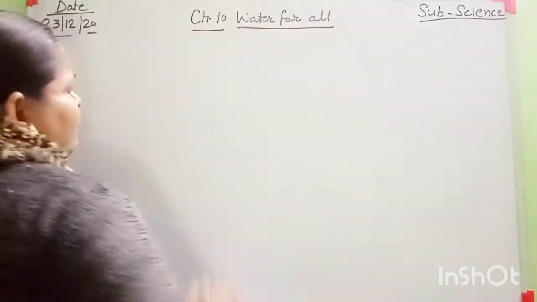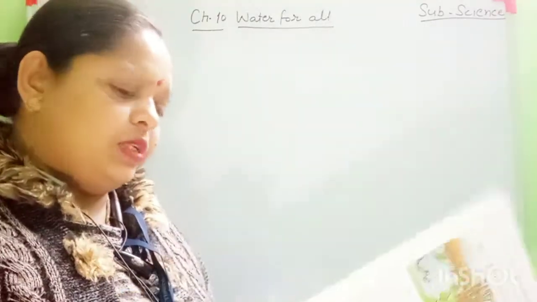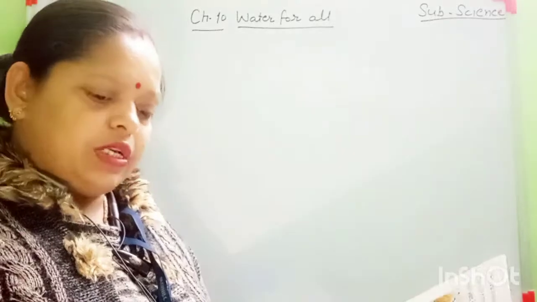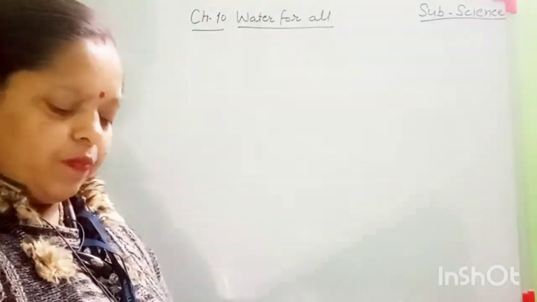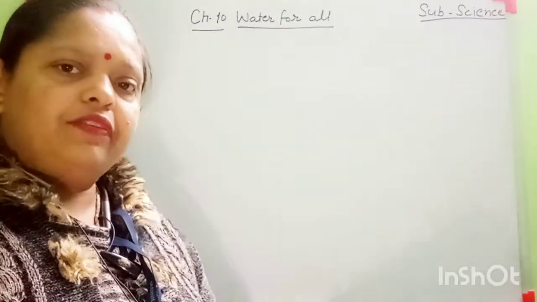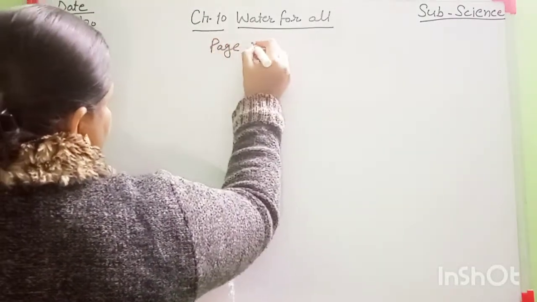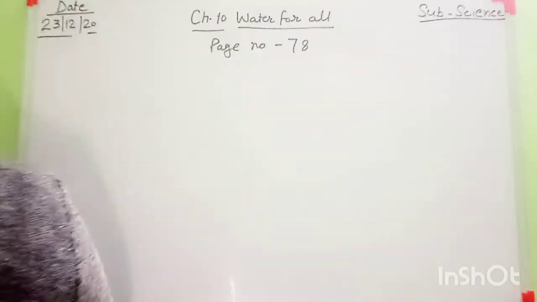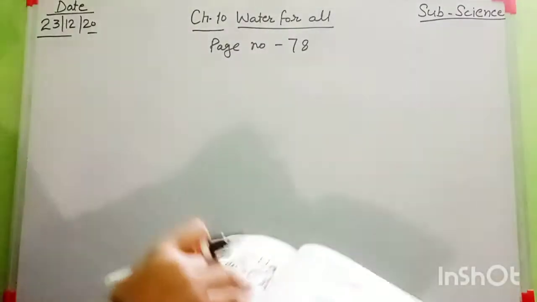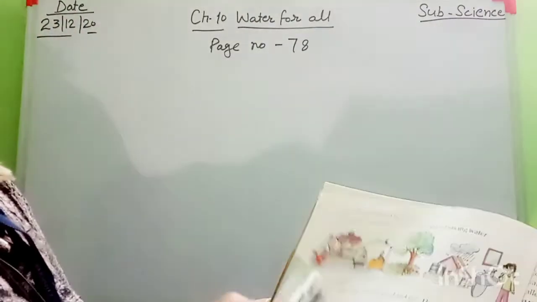First two pages, I think your reading and explanation is done now. So students, open your science book. Page number 76 and 77 is done. Today, everyone open page number 78 to page number 80, Forms of water.